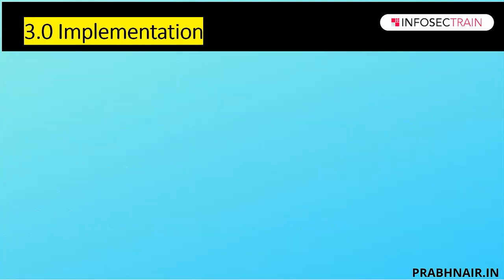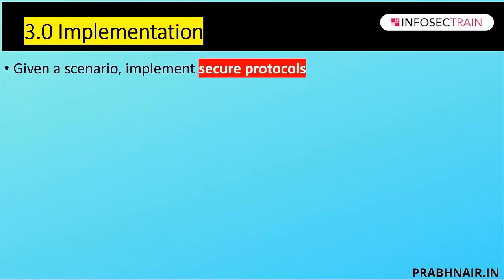Now domain 3 is called implementation. In this section, the first part they talk about the secure protocols, in which we're talking about DNSSEC, S/MIME, FTPS, IPsec, NTP. All those things are important and covered in the secure protocols.